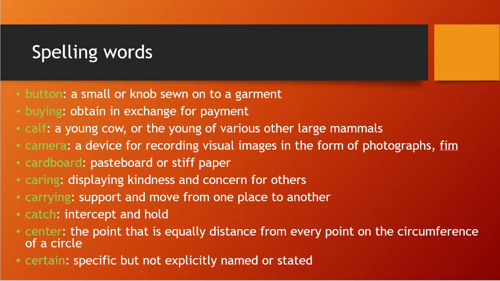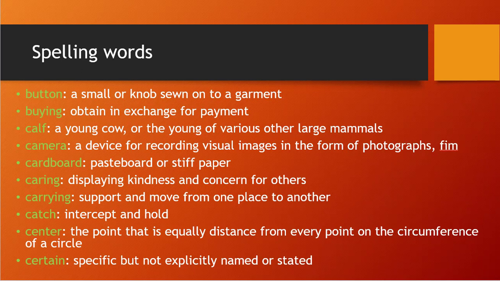And certain means particular or specific about something, specific but not explicitly named or stated. See, a certain name is given, not a specific one. It may be a kind of general. So specific but not explicitly named or stated.